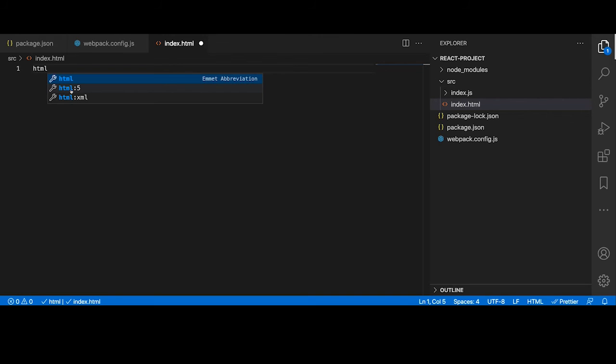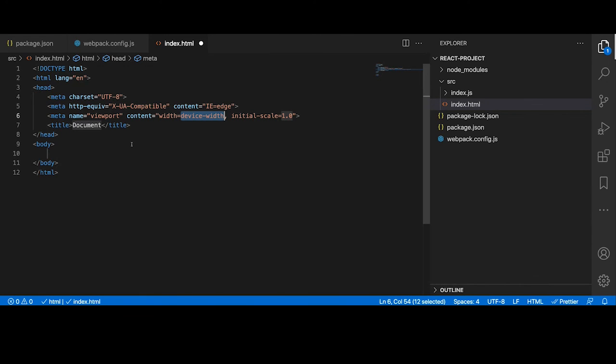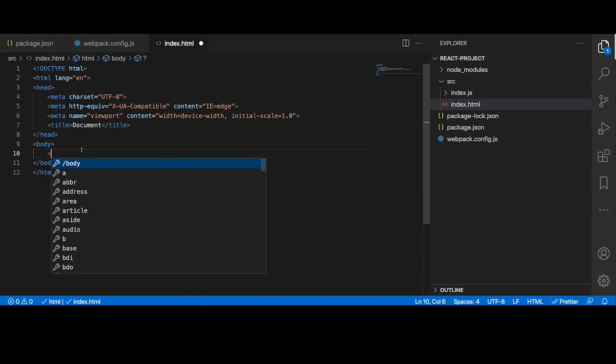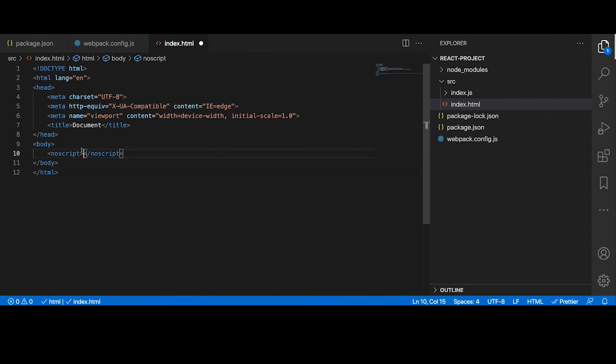In Visual Studio Code, we already have boilerplates available, so I can just select HTML5 and I'm done. There are some browsers which do not support any script, so it is always a good idea to mention some message. If the browser doesn't support any script, we'll add a message for them. Okay, now we are ready.